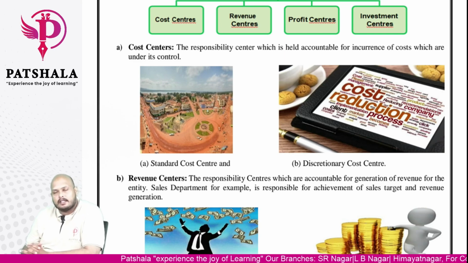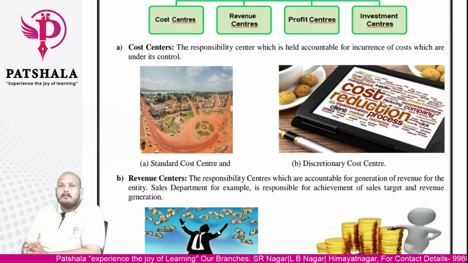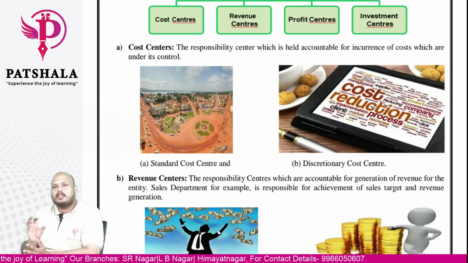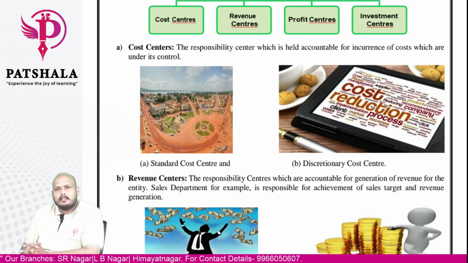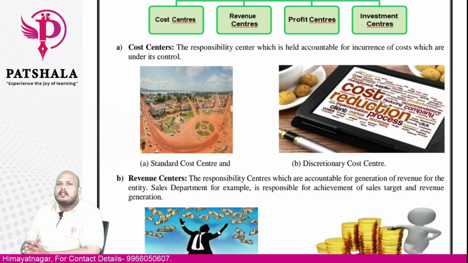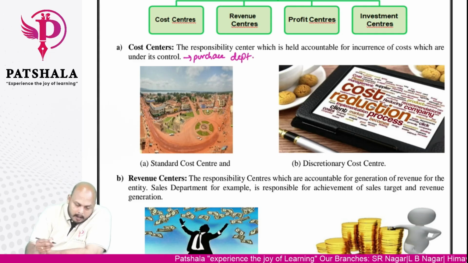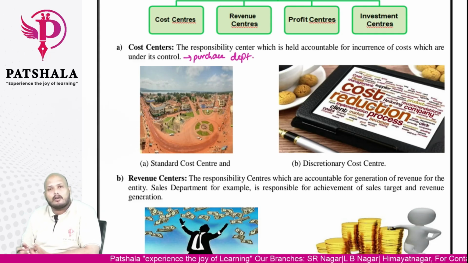Yes, we will take different quotations from different suppliers, and we will see which supplier is quoting the lowest price, with good quality of raw material. Here, this is nothing but a cost center, the purchase department. Why? Because the purchase department is held responsible for the incurrence of cost for the purpose of procuring raw material. So this type of center we can call a cost center. We can give the purchase department here as an example for a cost center.